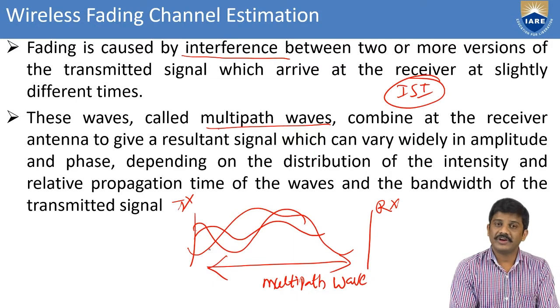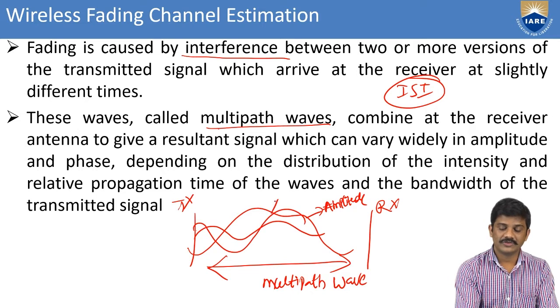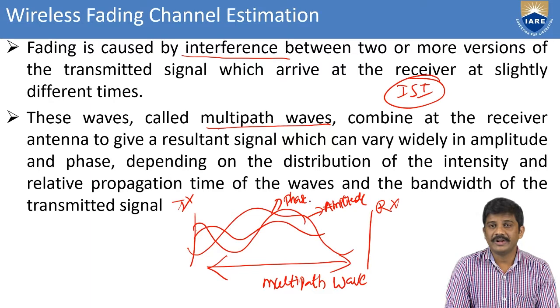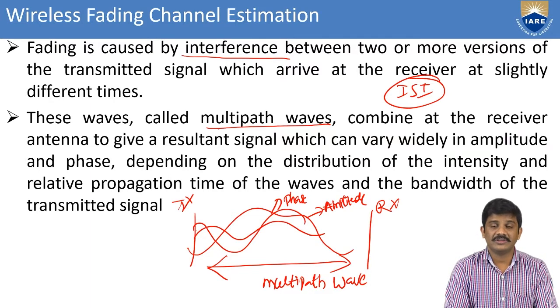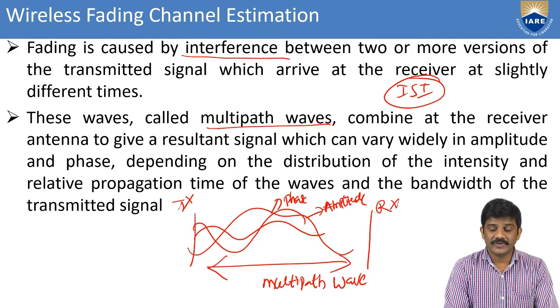We have different amplitudes and different phases, depending mainly on the distribution of the intensity and the relative propagation of the waves. The bandwidth of the transmitted signal also matters.